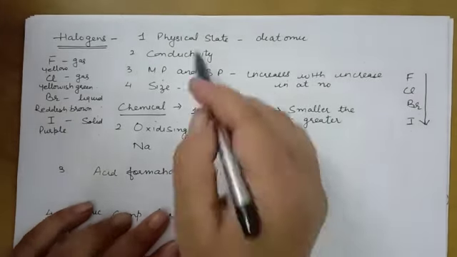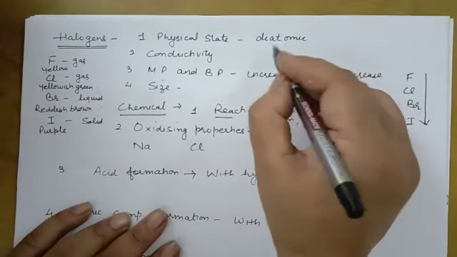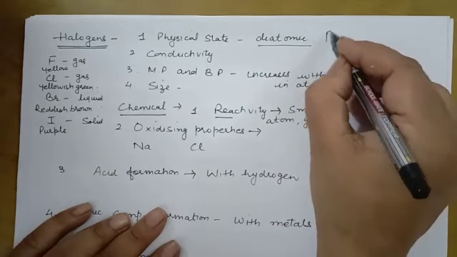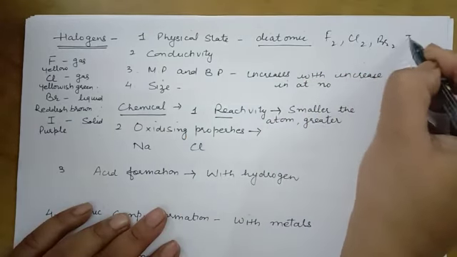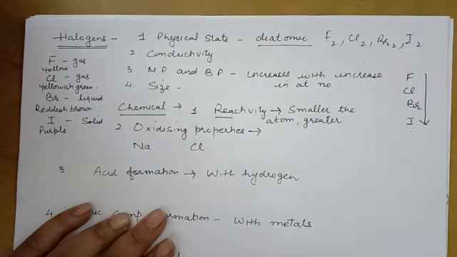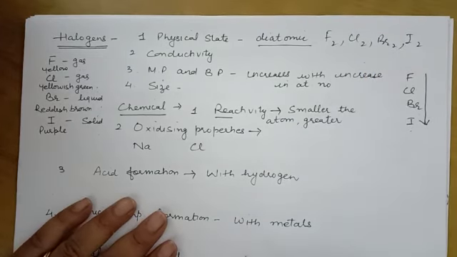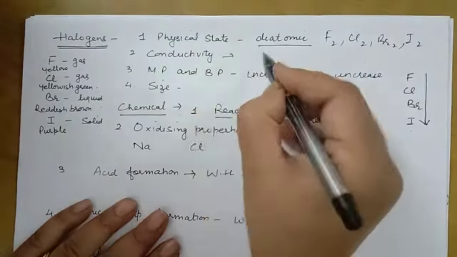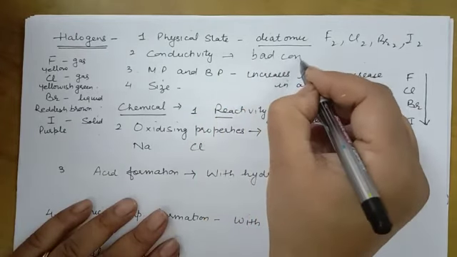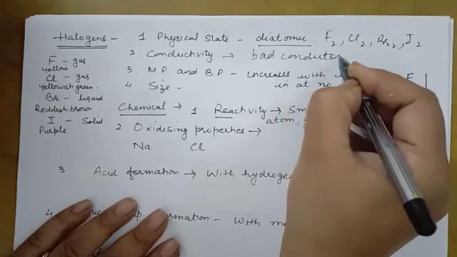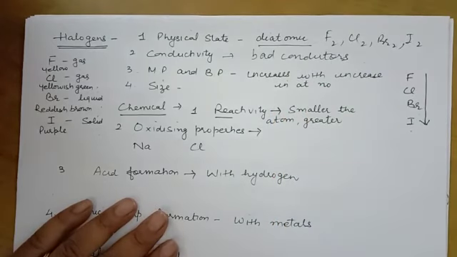What is the physical state? They all are diatomic: F2, Cl2, Br2 and I2. So they are diatomic and molecular in nature. Conductivity: all the non-metals, especially halogens, are bad conductors of heat and electricity.